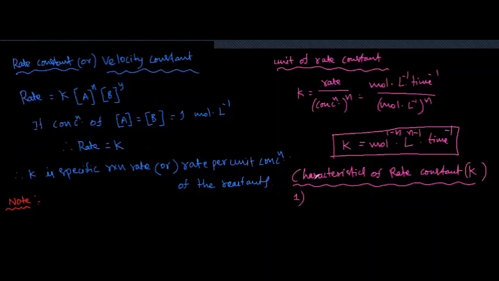First one, k depends upon the nature of reaction. It has different values for different reactions. For example, A plus B gives C, and C gives A plus B. The first one is a formation reaction, the second one is a decomposition reaction. Different reactions have different values of k.